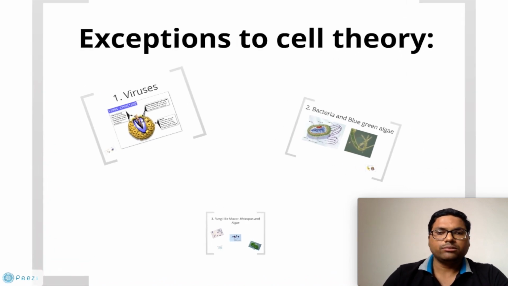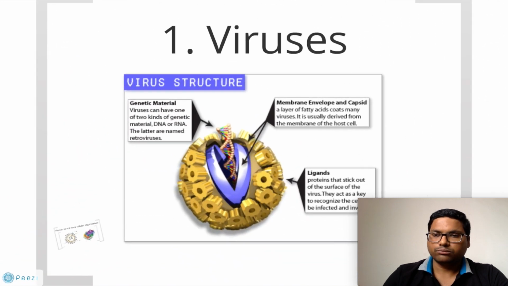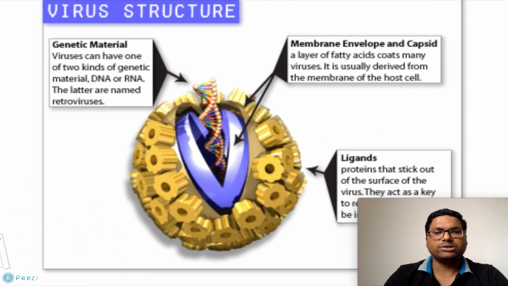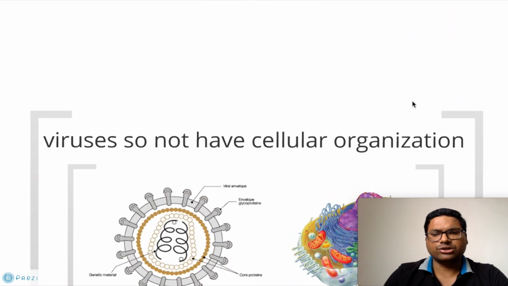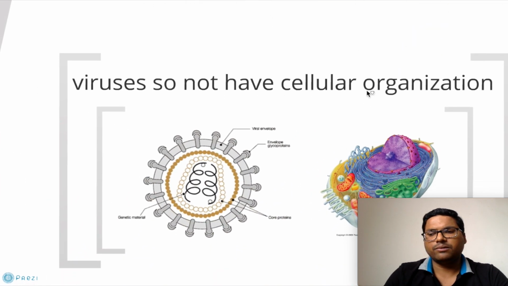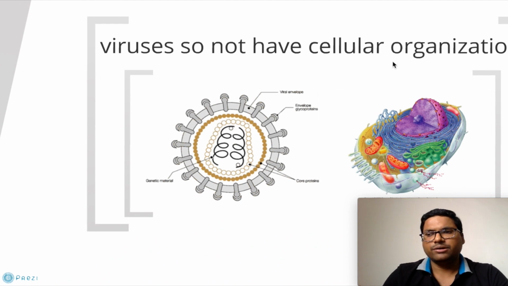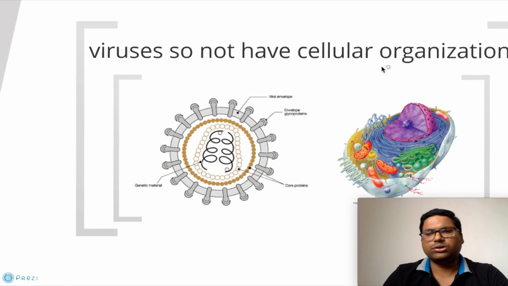The first one is obviously the viruses. The viral structure, as you can see, is very simple. It consists only of a genetic material, covered with a capsid, a protein layer, and an envelope. So when we compare this structure with our cell structure, viruses do not have the cellular organization.